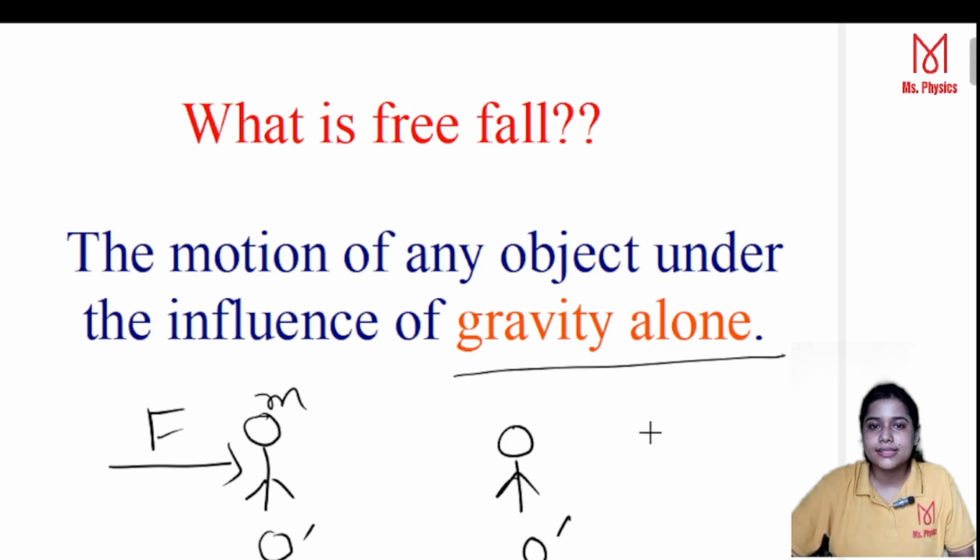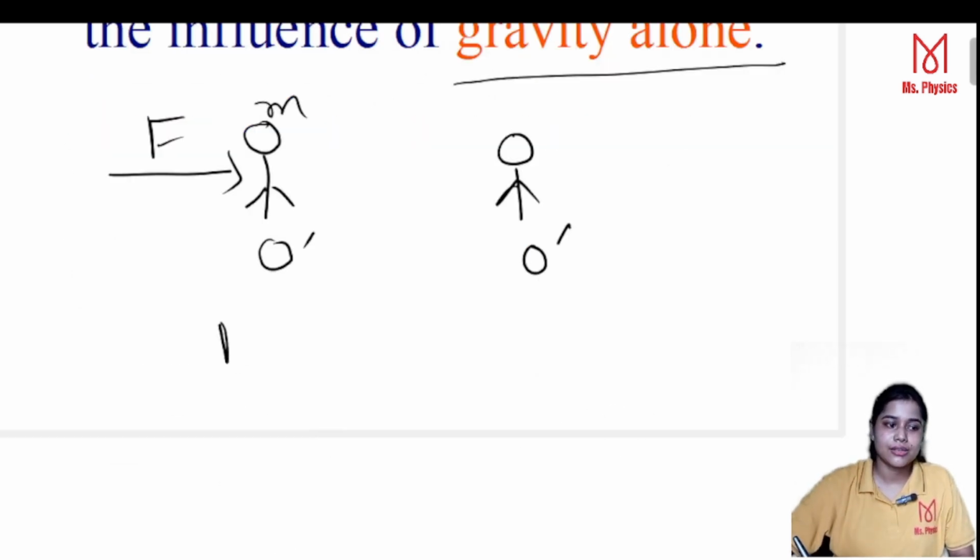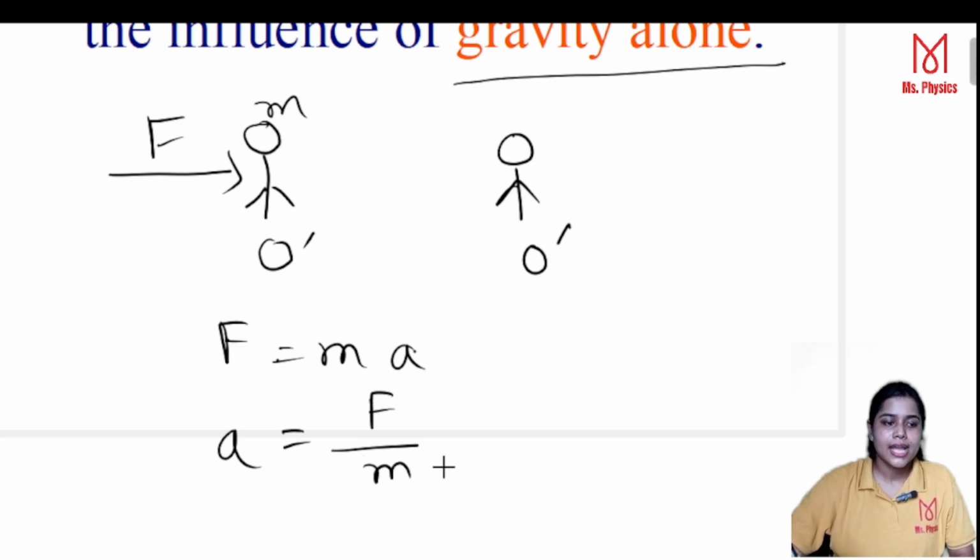Now from Newton's second law, F is equal to ma. From here we can calculate the acceleration, a is equal to F by m. Here you see that the acceleration totally depends on the force which is given by me. That means it is totally under my control. If I give more force, then more acceleration will be generated, right?